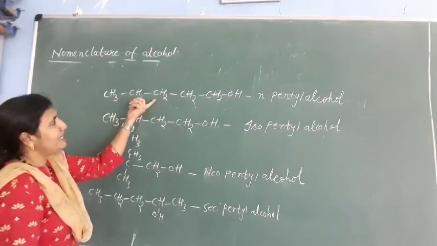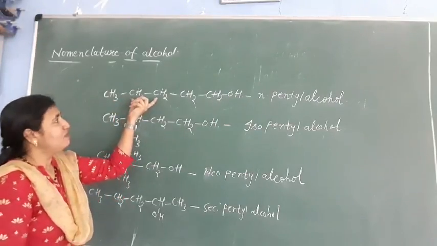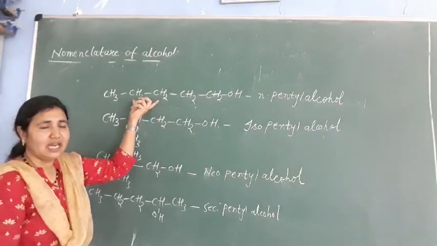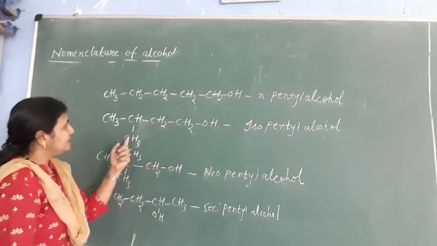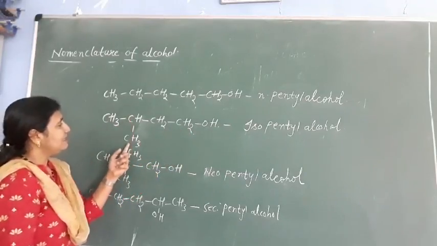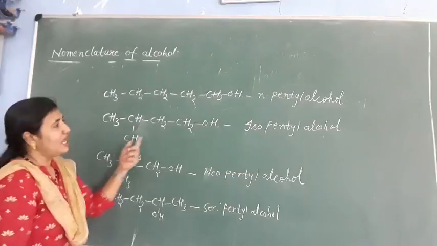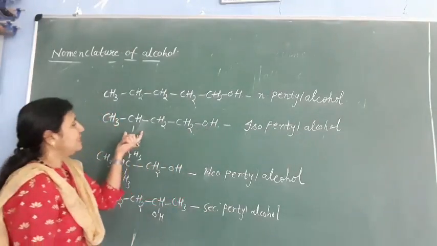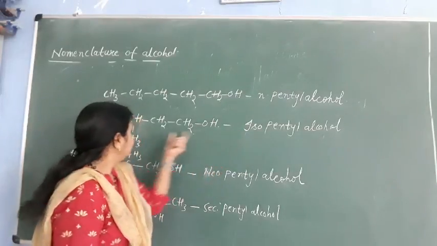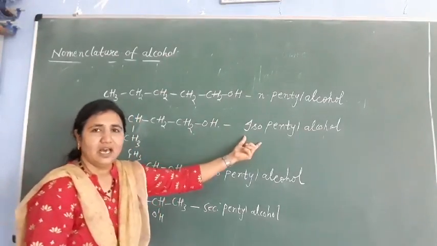This is isopentane. 5 carbons are there. From those 5 carbons, just drop 1 carbon and make a continuous chain of 4 carbons. On the second last carbon, put a methyl group, and the functional group will be on the first carbon only. Then it is called iso. That's why it is isopentyl alcohol.